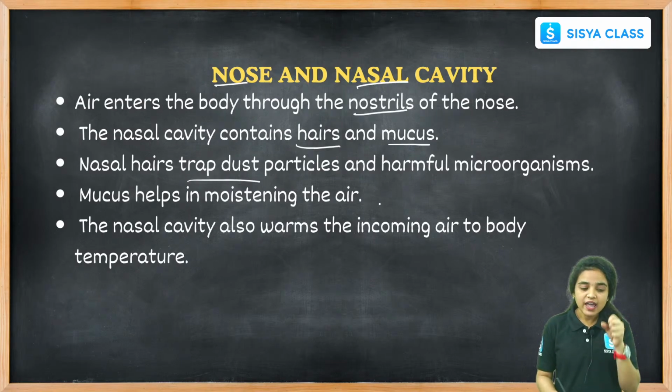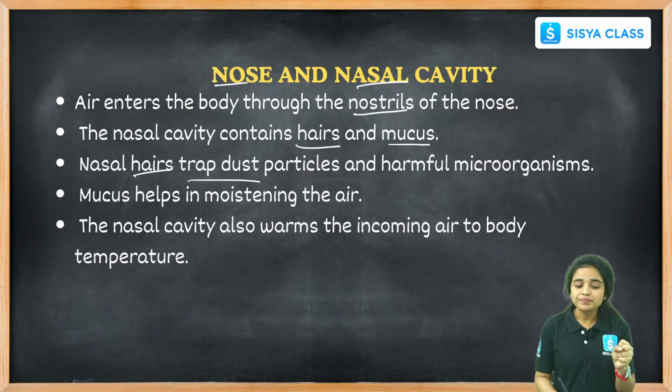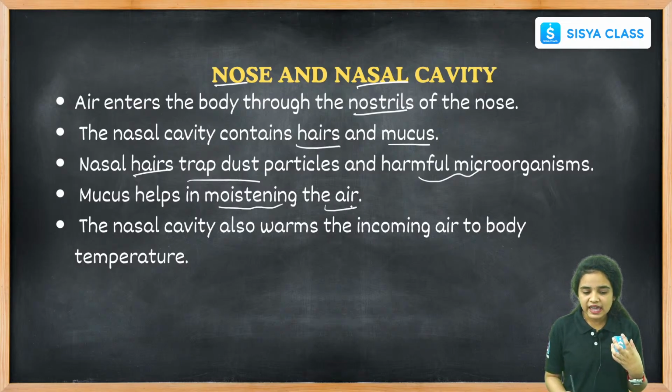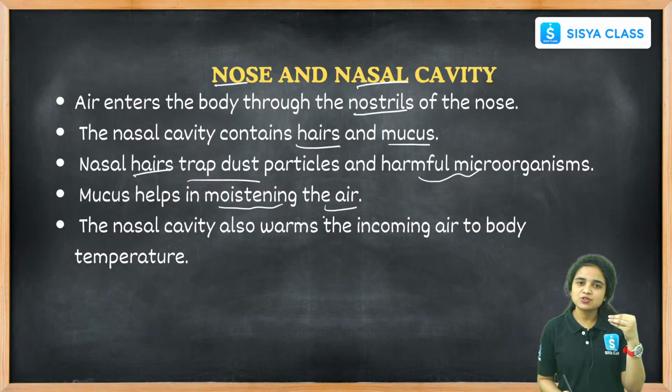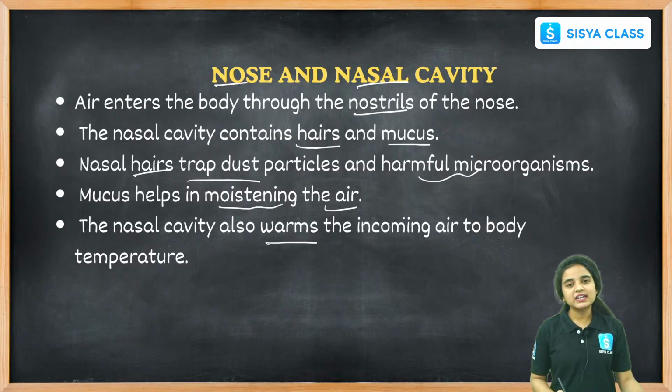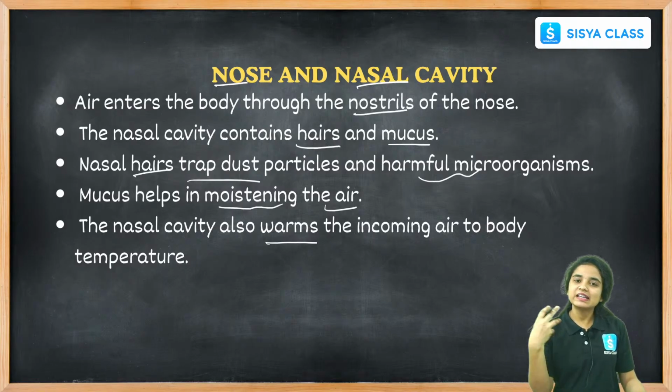Hence the hairs present inside the nostrils will trap the dust particles and also harmful microorganisms. And what is the function of the mucus present in the nostrils? It moistens the air when it enters our body. And the nasal cavity also warms the incoming air when it is entering our body, okay?